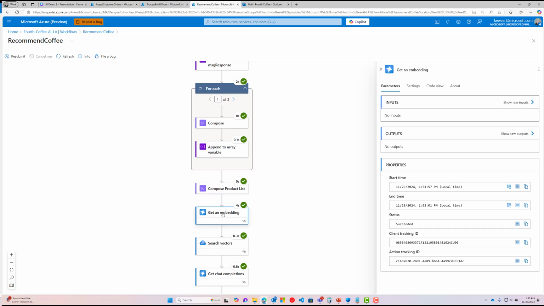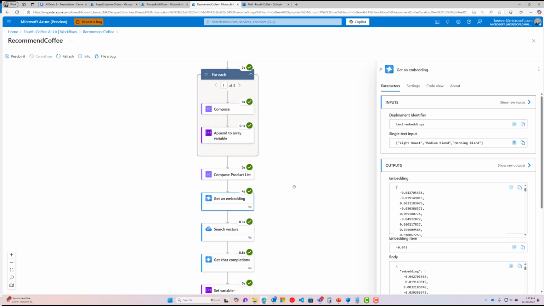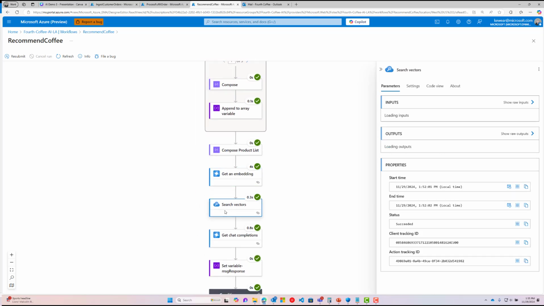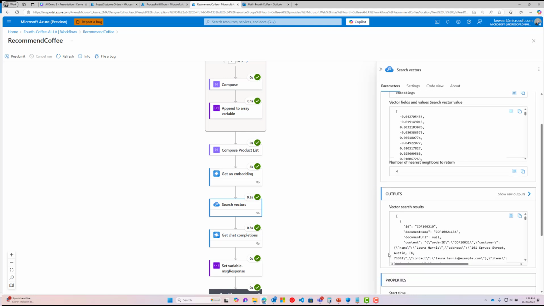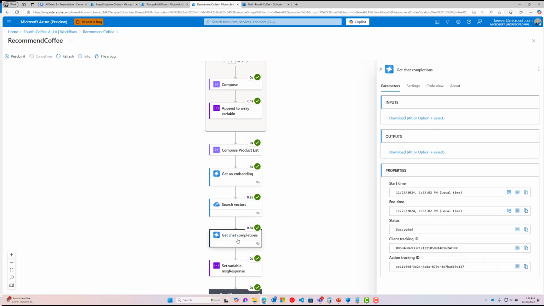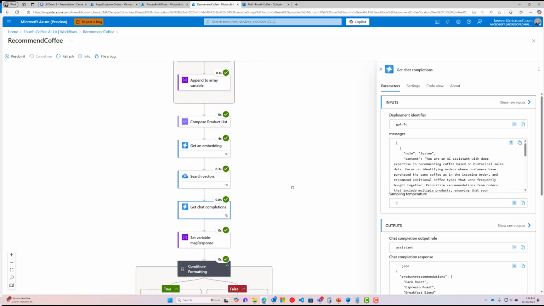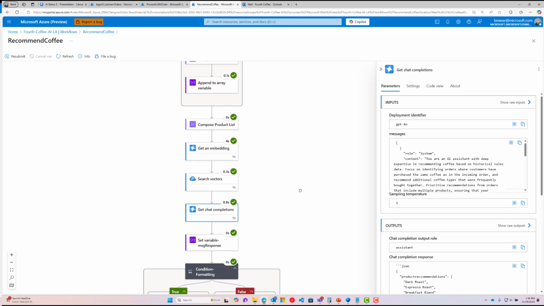And then what we'll do is get an embedding for this information. We'll then search the vectors for some similar data. And then we'll issue some chat completions.